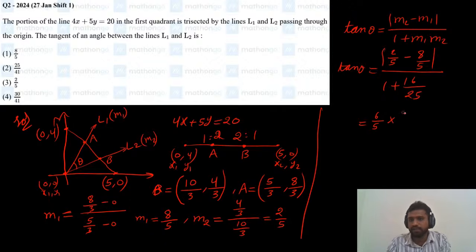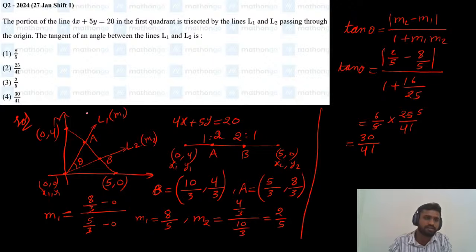And this one we can take as a reciprocal. So 25 by 25 plus 16, which is 41. Now the 5s will cancel. 6 into 5 is 30, divided by 41. So this is the correct answer. The fourth option is correct, 30 by 41.